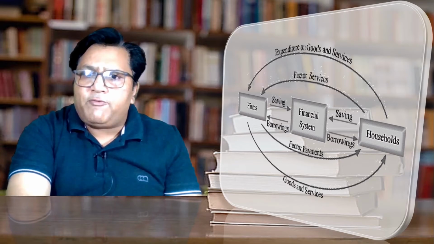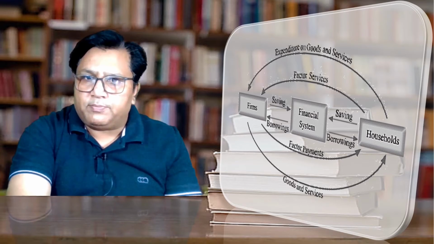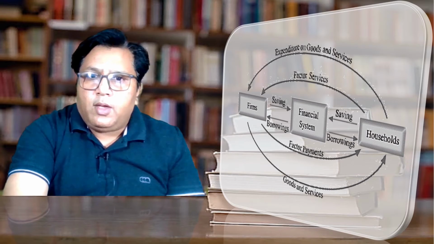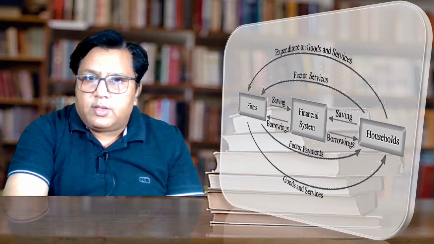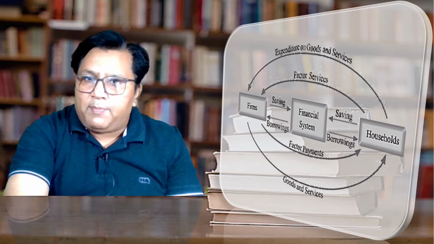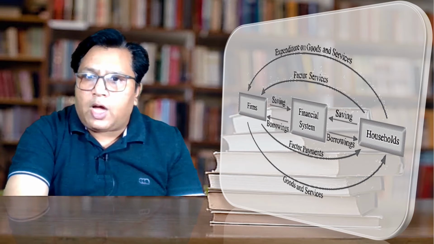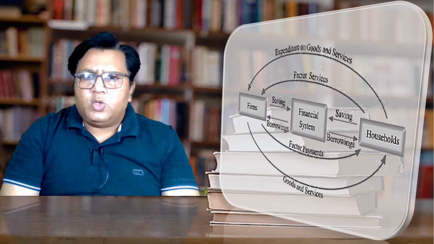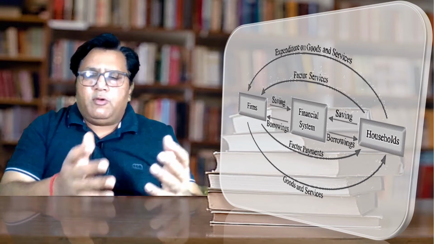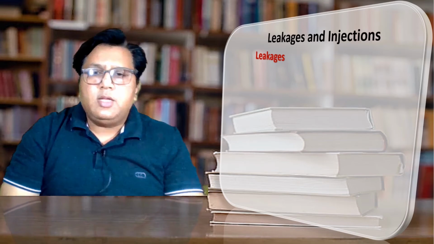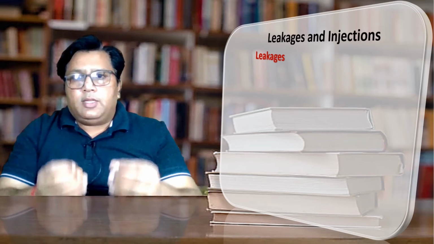In the case of inclusion of the financial system, between the firm and the household, the financial system, that is the bank, plays an important role. How? Because the firm deposits their saving in the bank and borrows money from the bank. The household also keeps their saving in the bank and borrows money from the bank. So the two sector economy can be with the banking sector, with the financial system, or without the financial system.